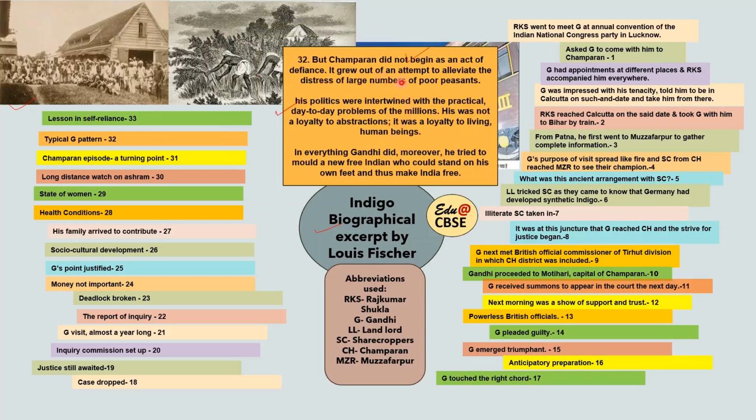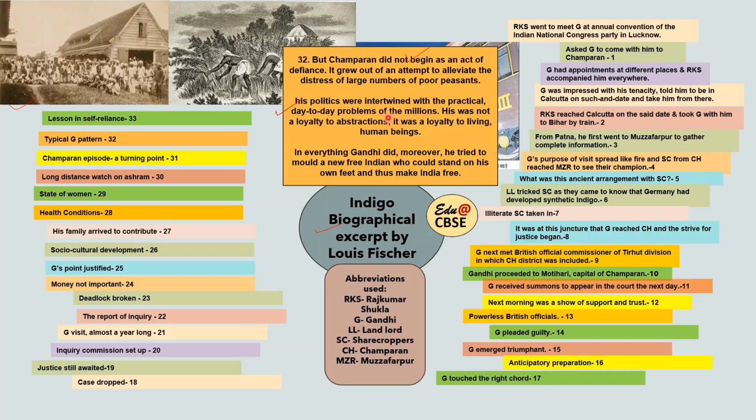The Champaran did not begin as an act of defiance. It was just not an act of defiance. Gandhi's aim was not to go against the law. It grew out of an attempt to alleviate the distress of a large number of poor peasants. So what was it? It was actually to help poor people. So his politics were intertwined with the practical day-to-day problems of the millions.